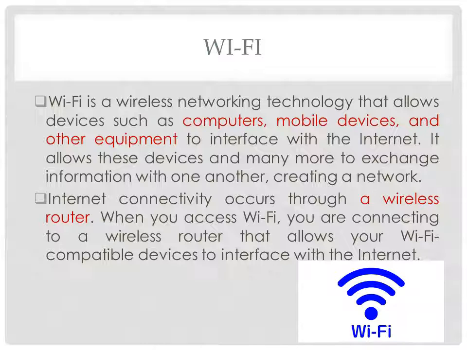The next smart wireless object is Wi-Fi. Wi-Fi is a wireless networking technology that allows devices such as computers, that is laptops and desktops, mobile devices such as smartphones and wearables, and other equipment such as printers and video cameras to interface with the internet. It allows these devices and many more to exchange information with one another, creating a network.